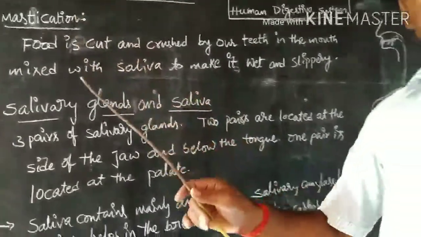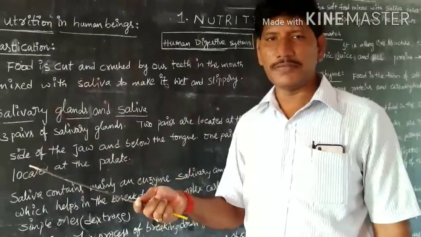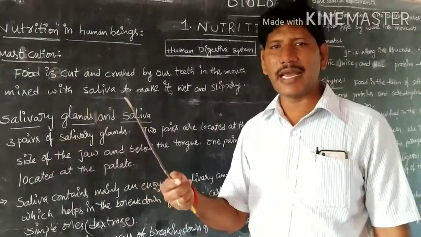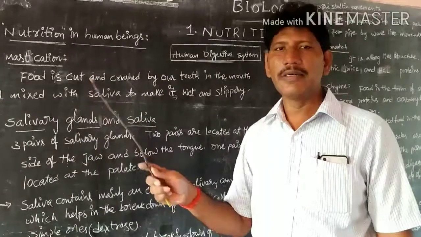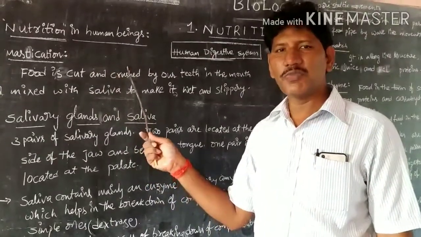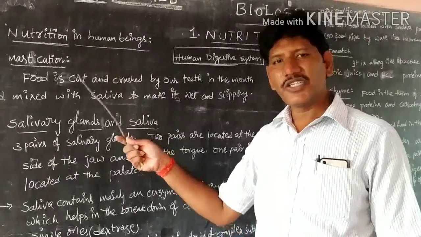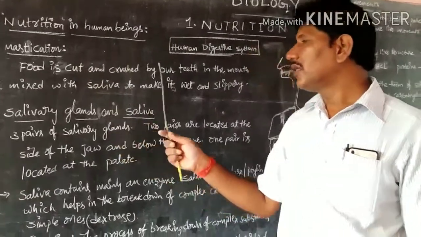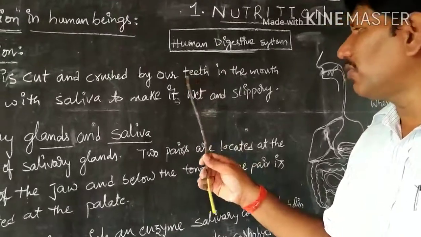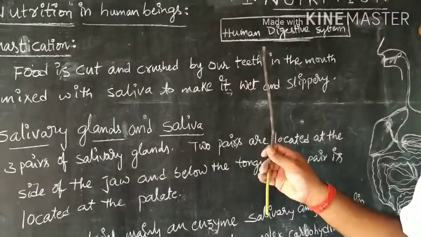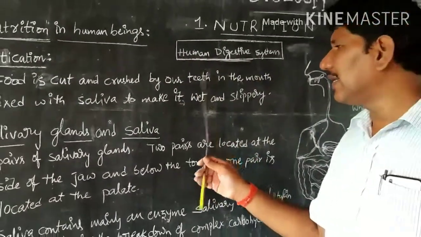In grazing animals like cattle, sheep and buffaloes, this is called rumination, whereas in the human digestive system this process is called mastication. Next, what do you mean by dentition? The arrangement of teeth in our mouth is called dentition.